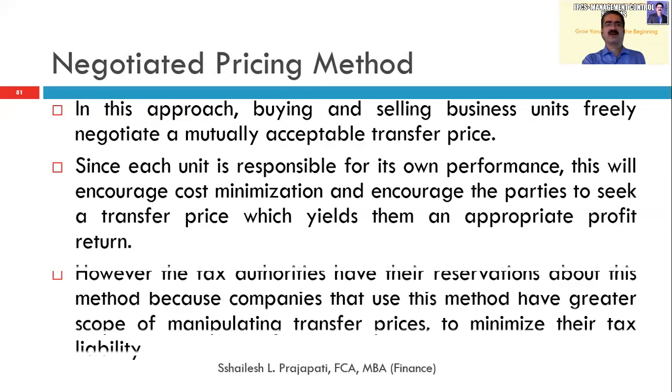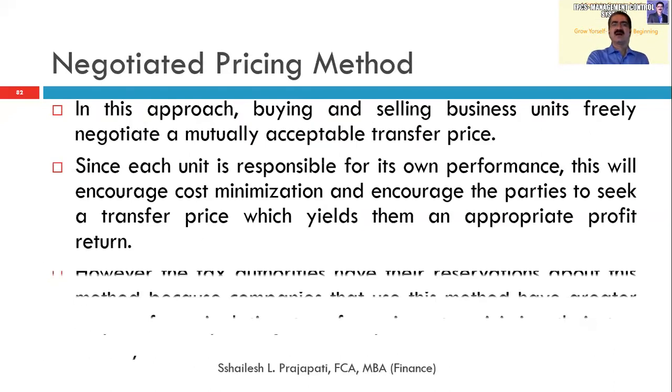Negotiated pricing method, we have already discussed: the business head will negotiate with his own internal division as well as the outside market, and whatever is cheaper, he will go for that, because he is also responsible for his particular profitability, as he is a profit center.